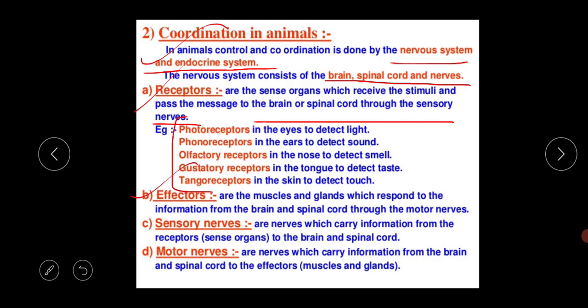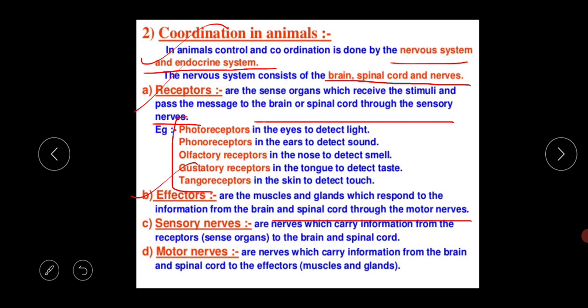Next one is the effector. What is the meaning of the effector? These are the muscles and glands which respond to the information from the brain and spinal cord through the motor nerves. In our body there are 2 types of nerves, the motor nerves and the sensory nerves.